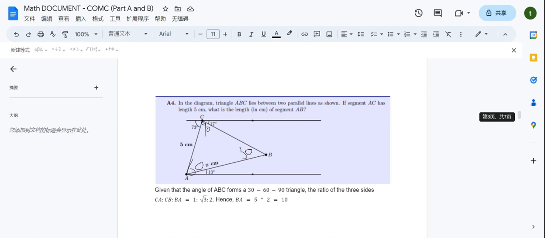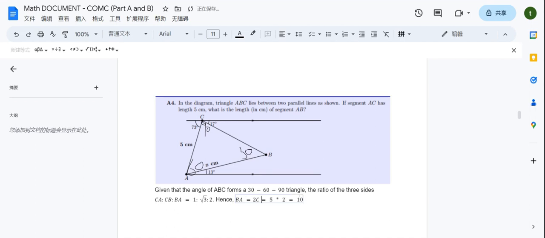So in this case, since we know CA is 5 centimeters, BA divided by CA is equal to 2 divided by 1, so this is equal to 2. So we need to multiply by 2, which in this case means BA is equal to 2CA. It's going to be equal to 5 times 2, which is 10.